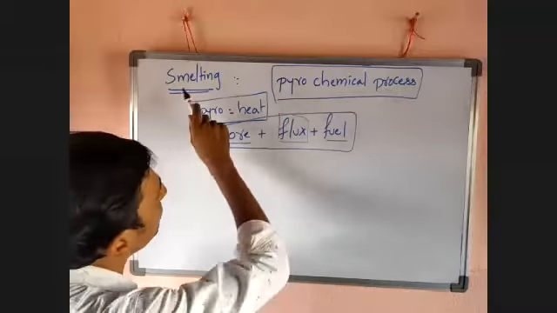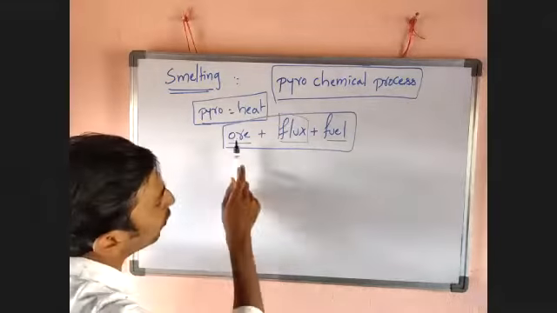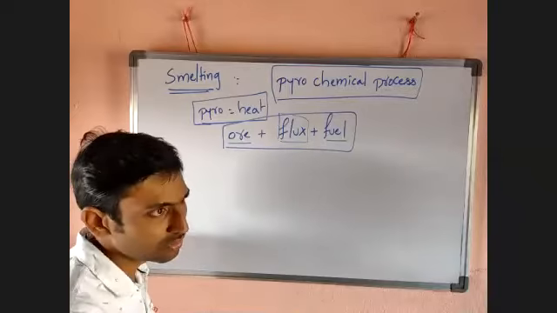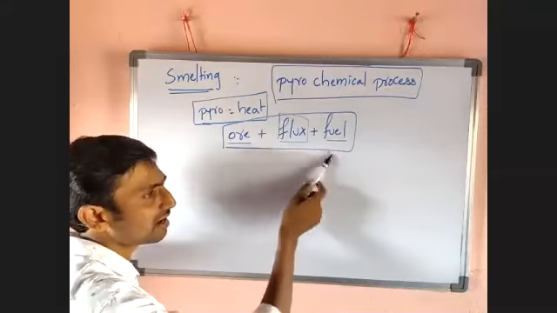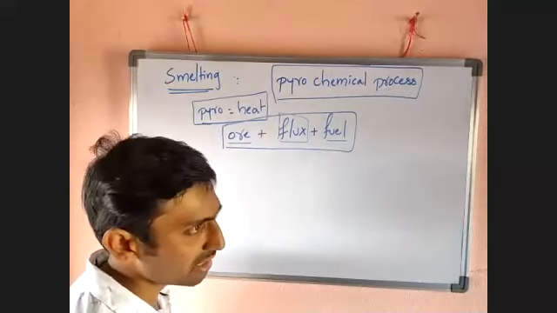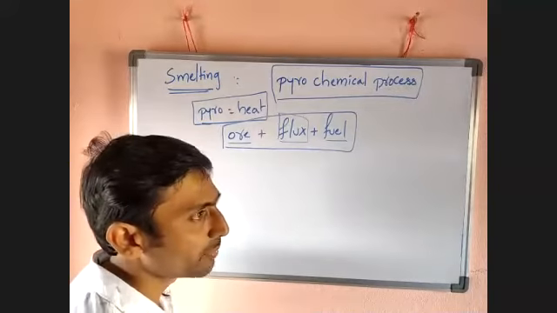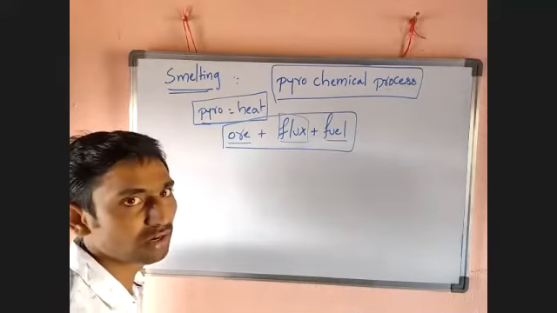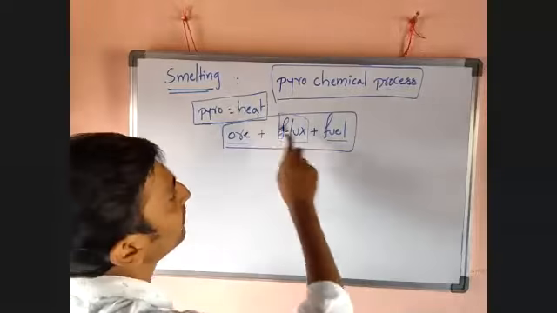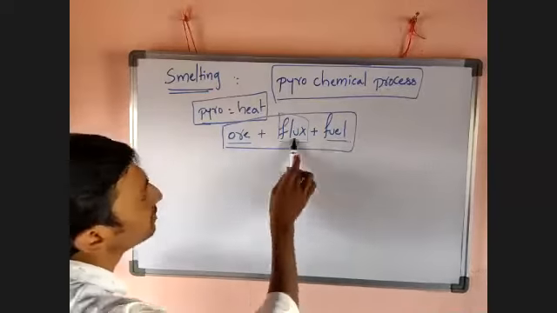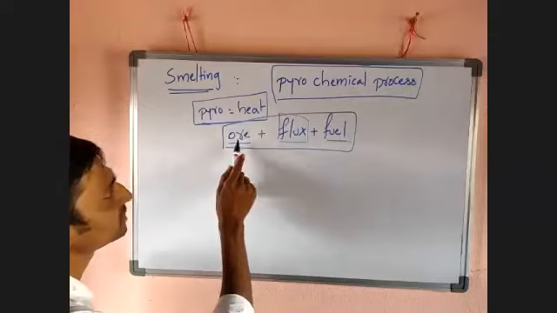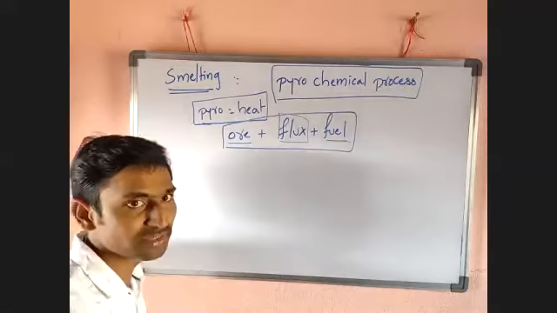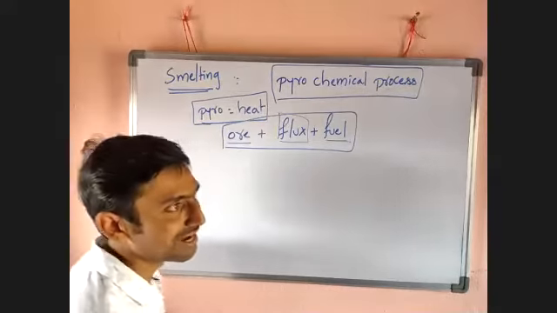So in smelting, what can we do? Ore is mixed with a certain amount of flux and fuel, and these all are allowed for a pyrochemical process. Allowed for pyrochemical process means on heating. What happens? The flux interacts with the gangue particles present in the ore and forms a third component. That one is called slag.